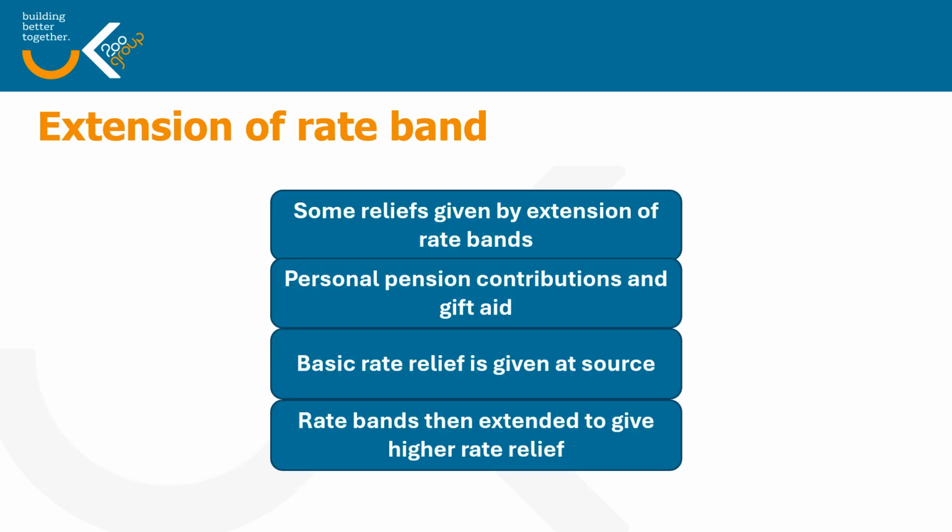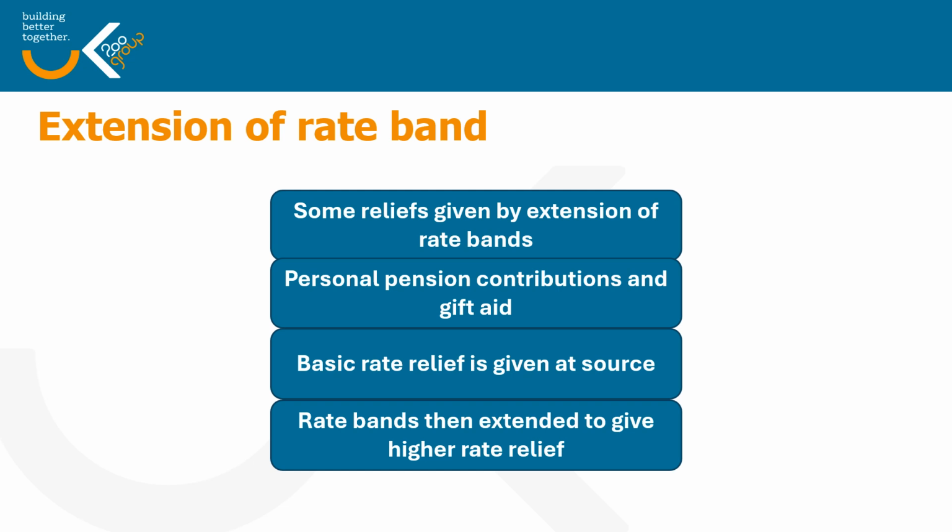Now, in some situations we get what is called extension of the rate bands. So things like personal pension contributions and gift aid are treated as if basic rate tax relief has been given at source. So if you were to pay £80 to a charity and you ticked the box to say gift aid was available, the amount of that donation is treated as £100 because you've got your 20% basic rate relief, and the charity would claim that £20 back from the government.